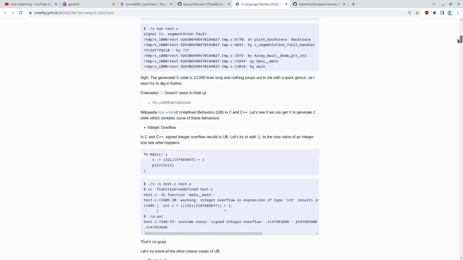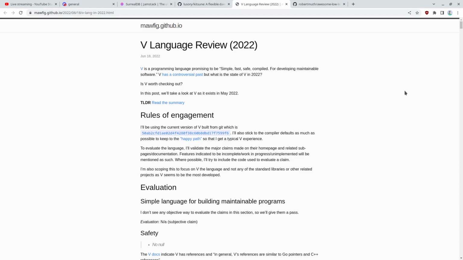What do I think about Rust? I'm by no means a Rust expert, but I did do one Rust stream that you can watch. I think it's called Go Programmer Learns Rust. It's in my past streams playlist if you want to see how it went. But overall, I think Rust is a really good language. My opinion is that for high performance distributed systems applications, Rust is what people are going to use in the future.